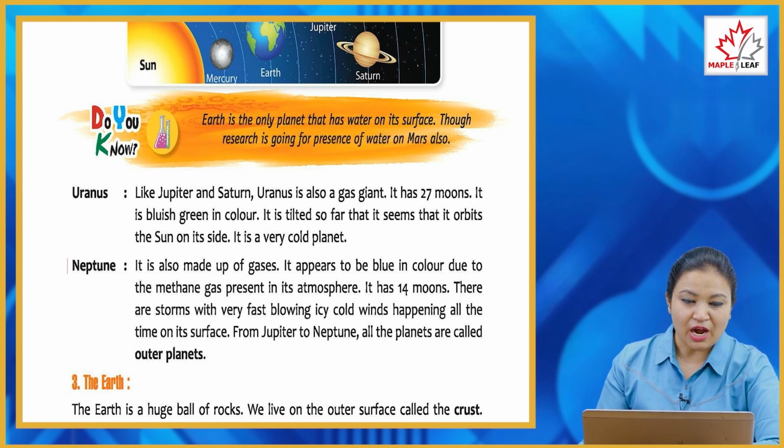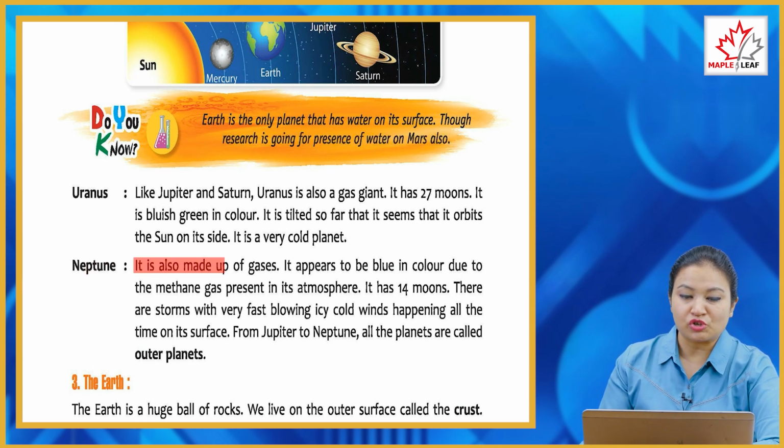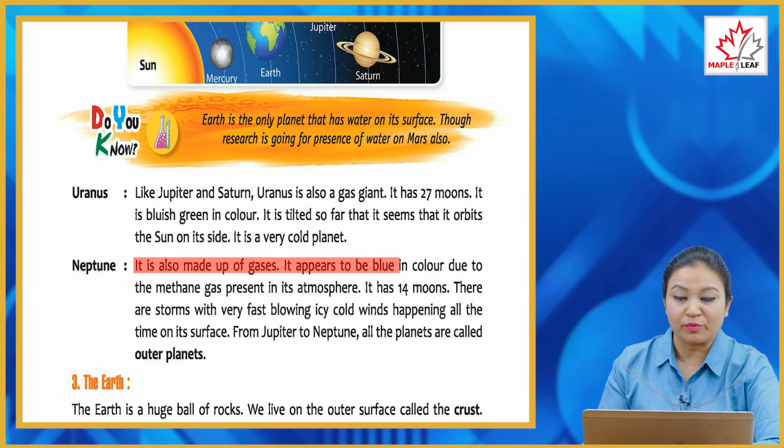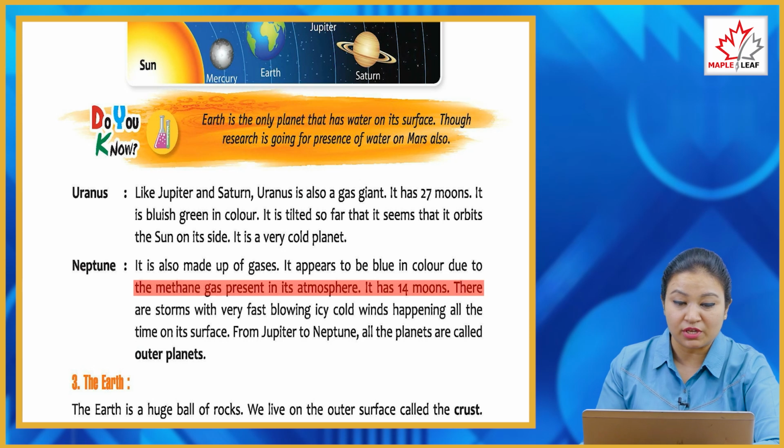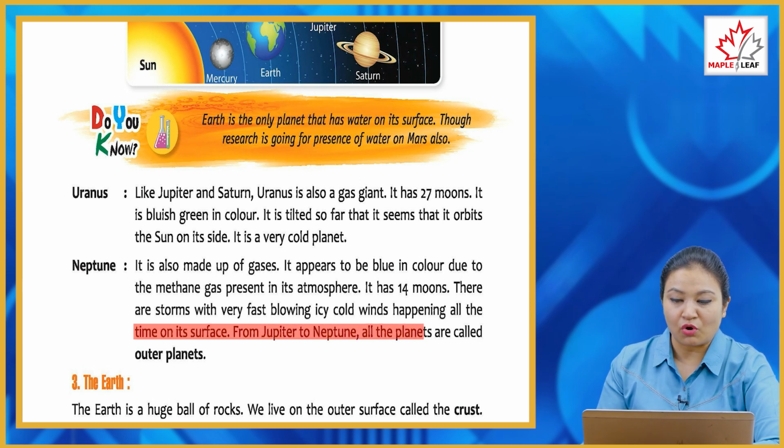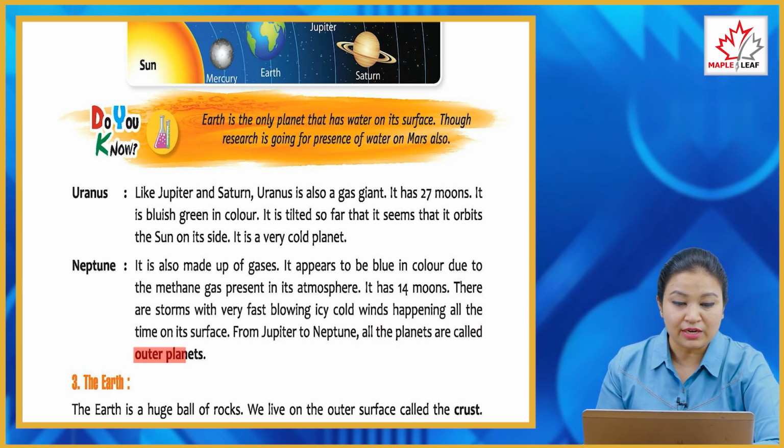Now next is Neptune. It is also made up of gases. It appears to be blue in color due to the methane gas present in its atmosphere. It has 14 moons. There are storms with very fast blowing icy cold winds happening all the time on its surface. From Jupiter to Neptune, all the planets are called outer planets.